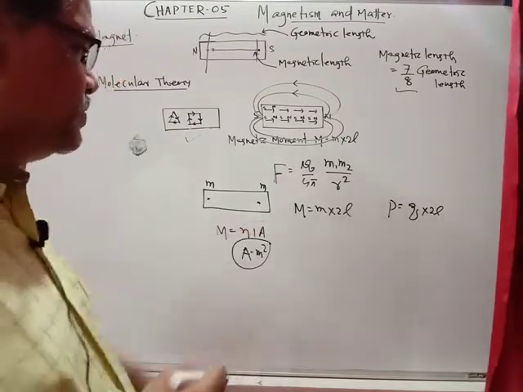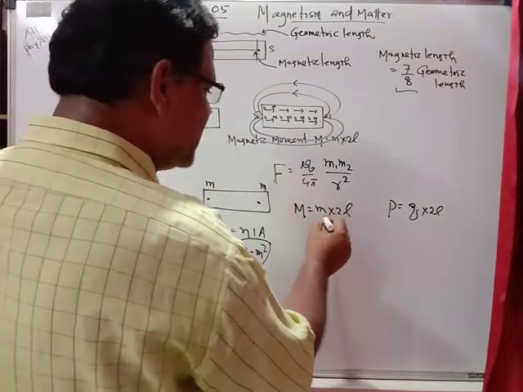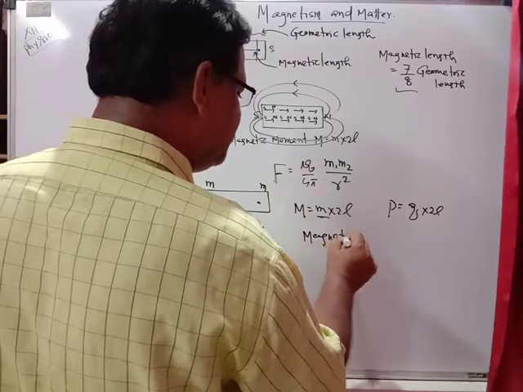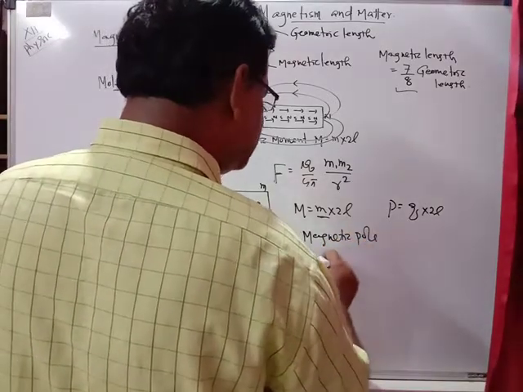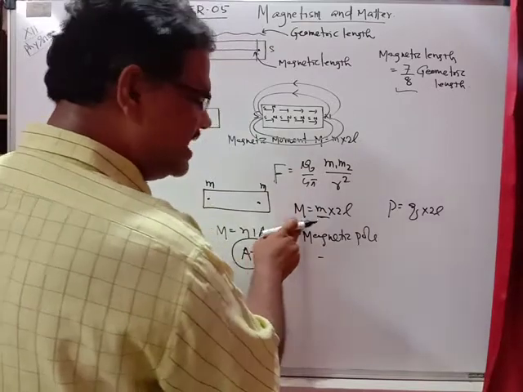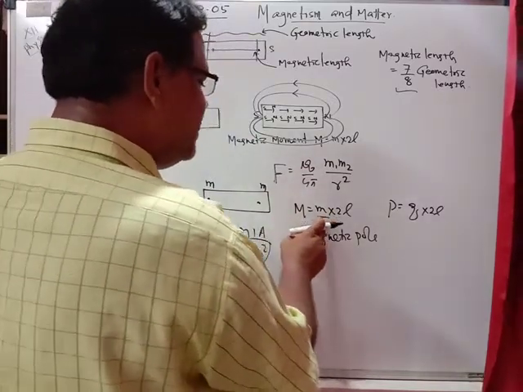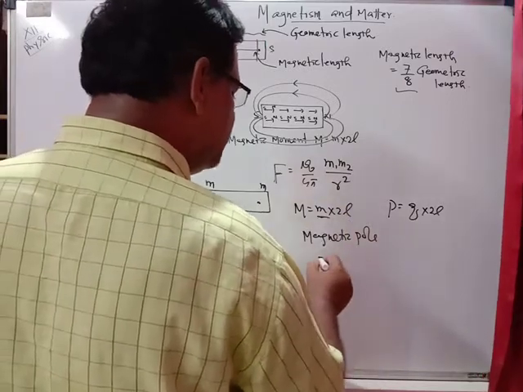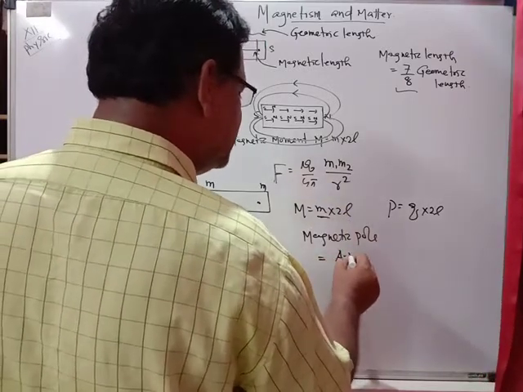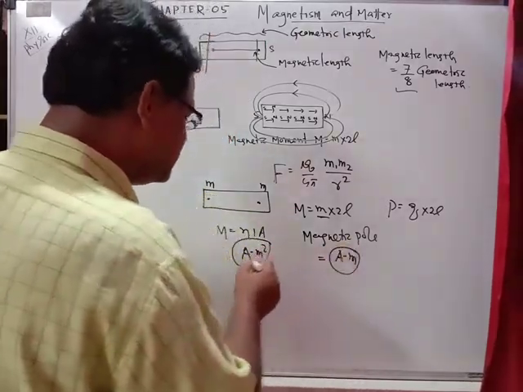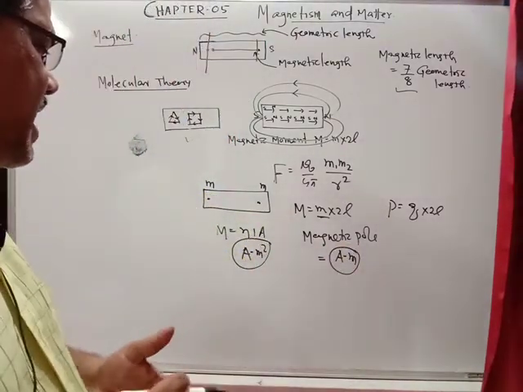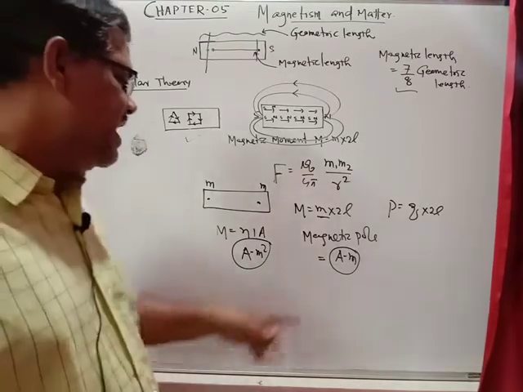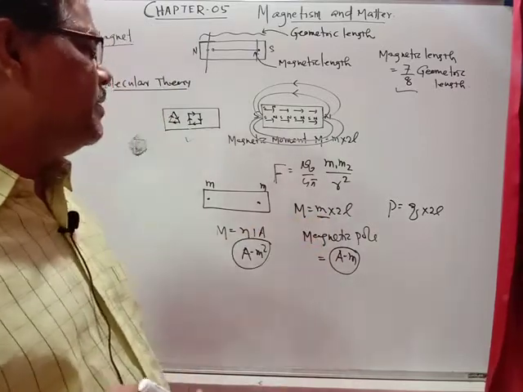If we compare these two, what will be the unit of magnetic pole? The left side is ampere meter square, and the right side equals m into meter. So meter cancels, and the unit of magnetic pole is ampere meter. Students, you will always find this question: the unit of magnetic pole and unit of magnetic moment. Ampere meter square is the unit of magnetic moment, and ampere meter is the unit of pole.